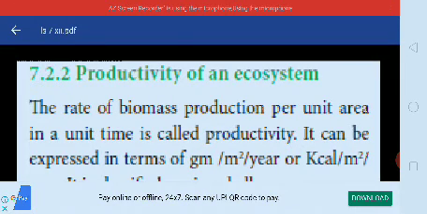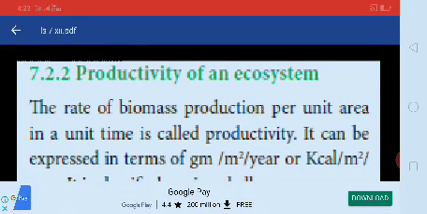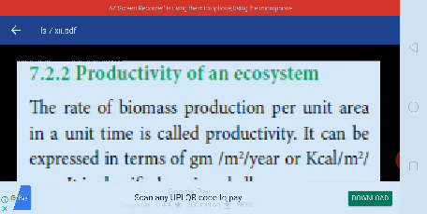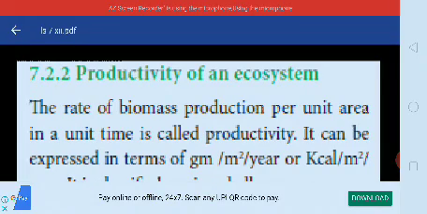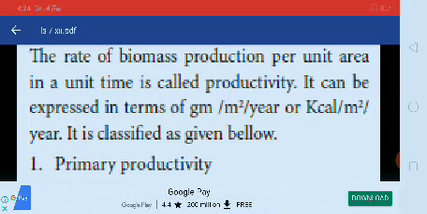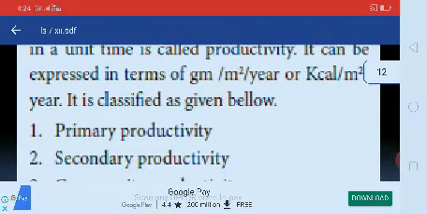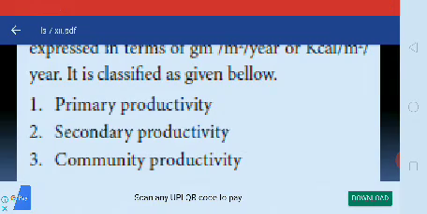What do you mean by productivity? The rate of biomass production per unit area in a unit time is called productivity. It can be expressed in terms of gram per meter square per year or kilocalorie per meter square per year. It is classified as given below: primary productivity, secondary productivity, community productivity.